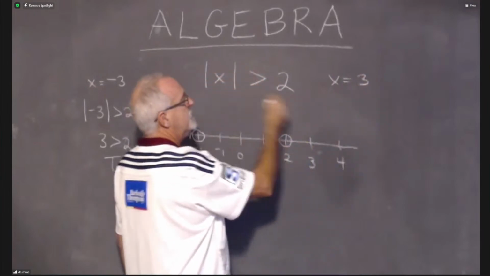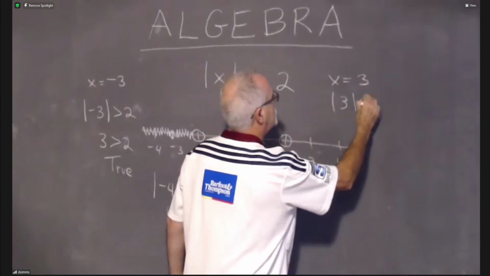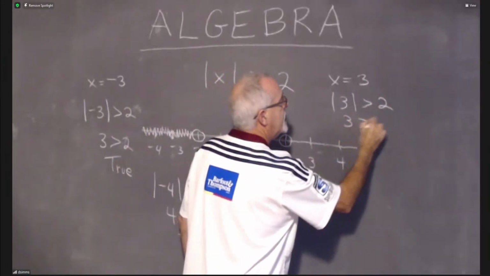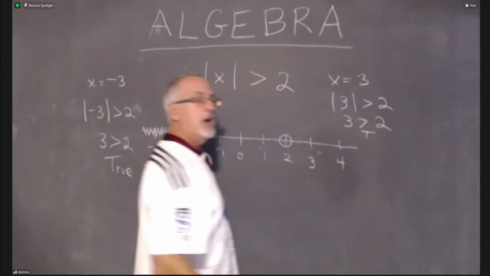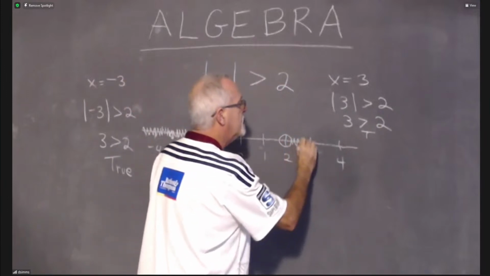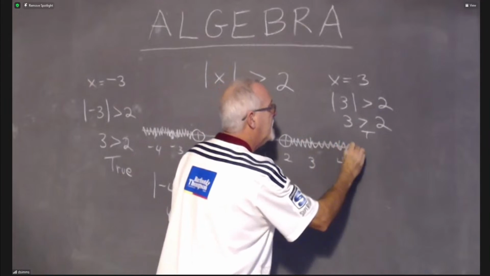If I plug that into here, the absolute value of 3 greater than 2, of course, the absolute value of 3 is 3, and 3 is greater than 2. That is true. So this is also going to be shaded, and that makes me realize I'm going to need to shade over here as well.